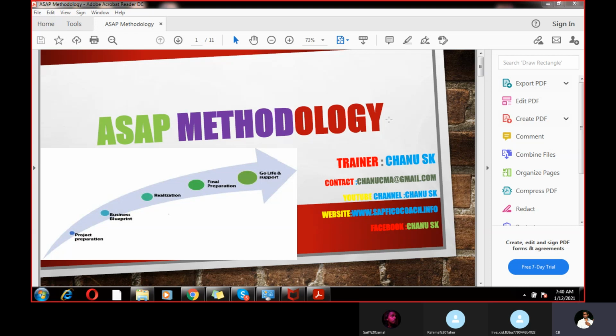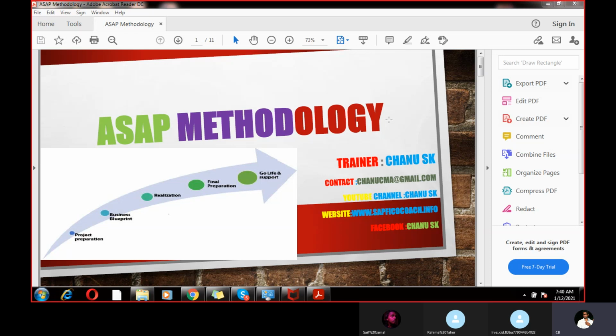So what exactly is this methodology and why do we need to use it? I'm going to cover these things. Generally there are 1, 2, 3, 4, 5 steps in SAP methodology. This is a guidance on how we need to implement and on what basis. In real time also, they will ask you on what basis you will implement SAP, and which methodology you have followed for implementation.